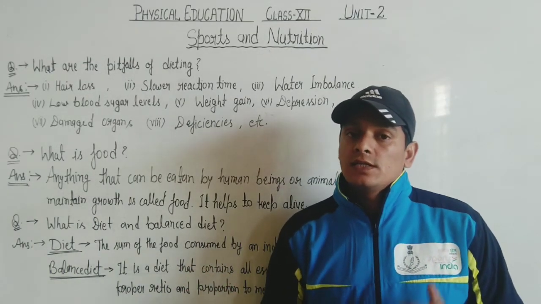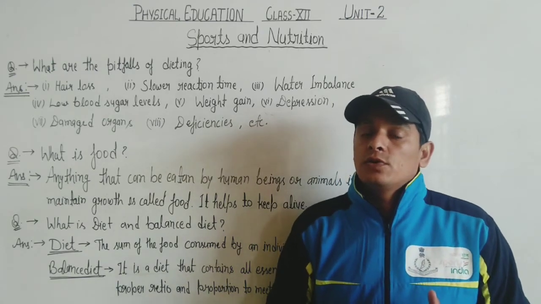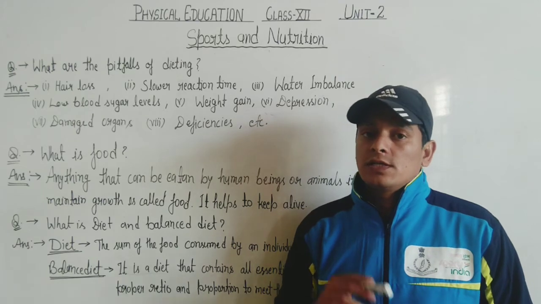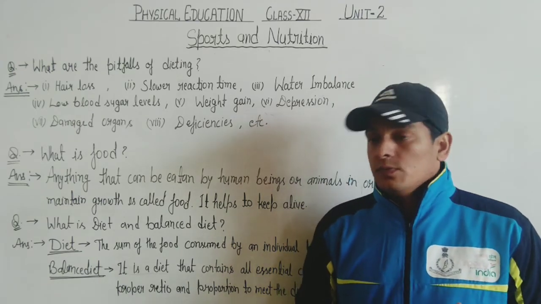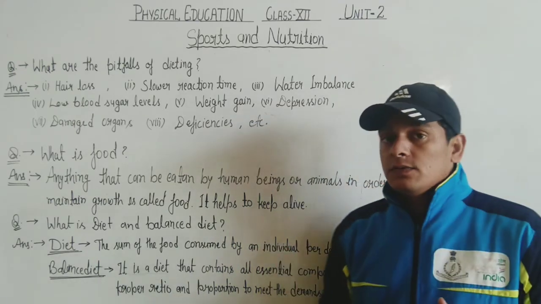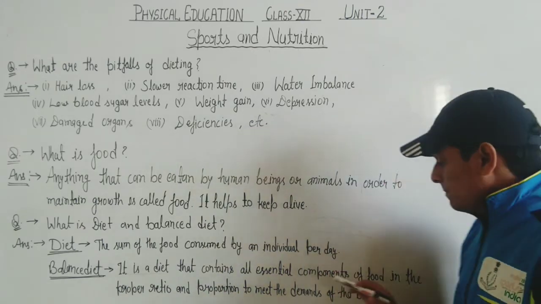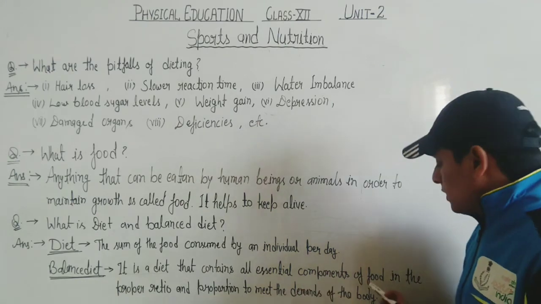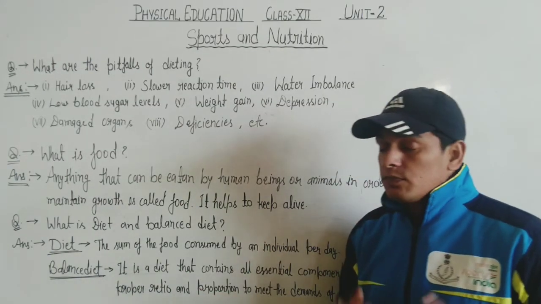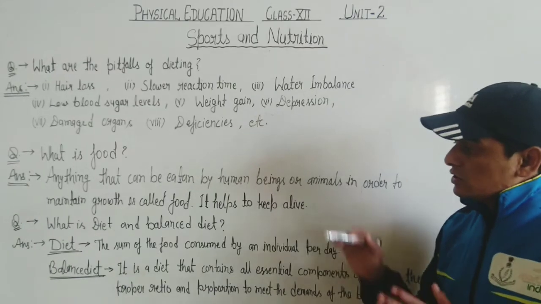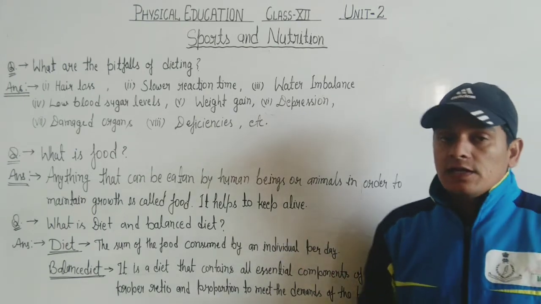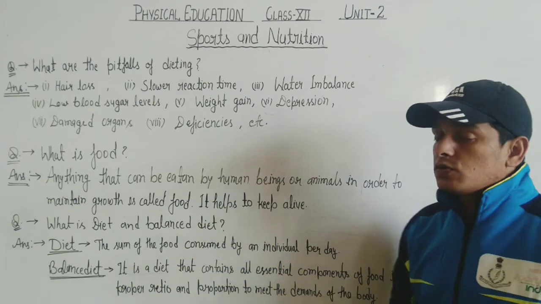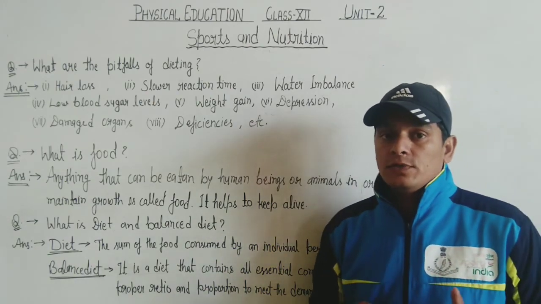It is not necessary that in that diet all the essential components are there. Essential components are the macronutrients and the micronutrients. But in a balanced diet, we must add all the components, in a proper amount according to the demands of the body, or the ratio. So this is the difference between diet and balanced diet. This type of question can also be asked. So I hope you understood the important questions from chapter 2.